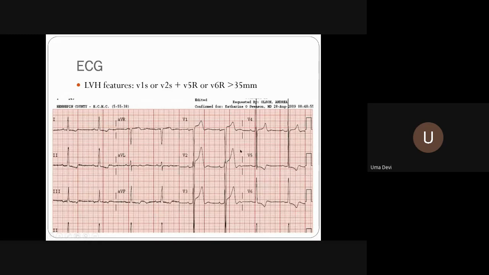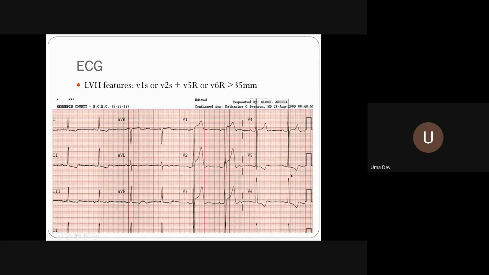So when do you say a patient is having left ventricular hypertrophy? If S in V1 or V2 plus R in V5 or V6 is more than 35 millimeters. So obviously, there is a left ventricular hypertrophy.